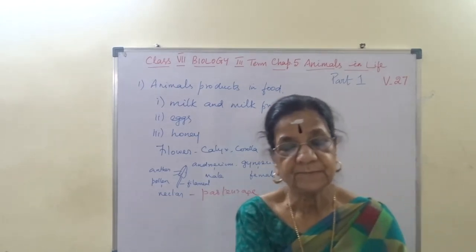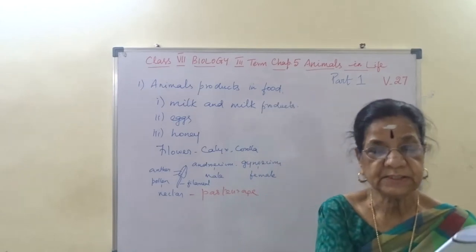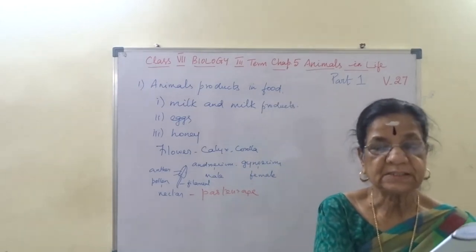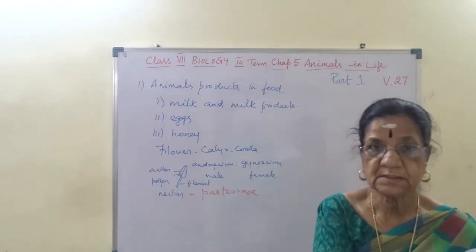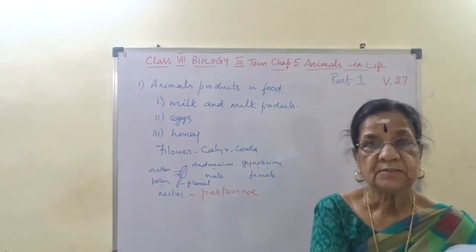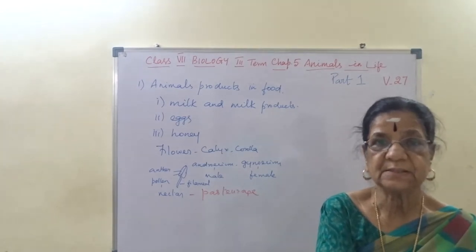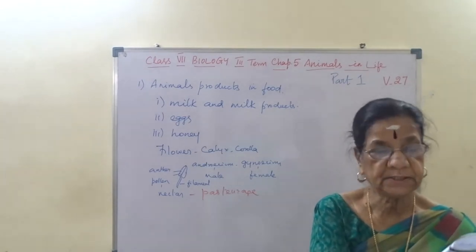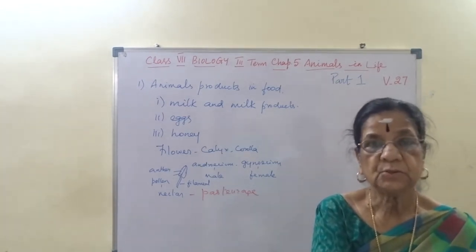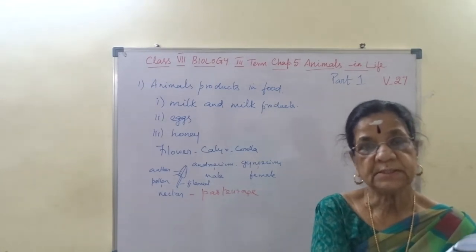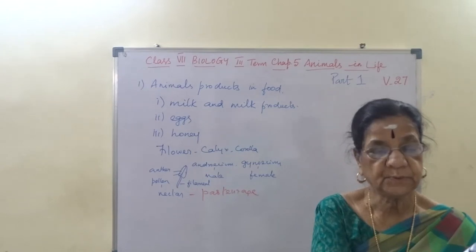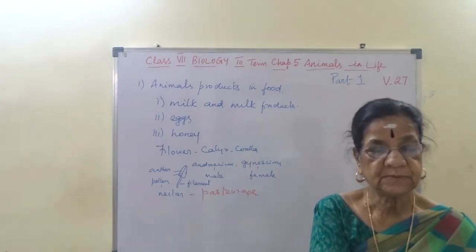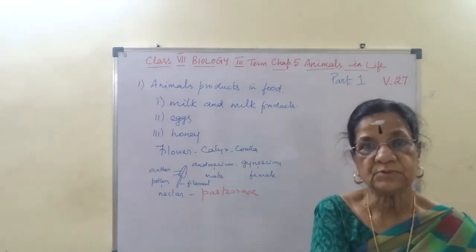I hope you understand. Write from here: Bees collect nectar, that is sweet juices, from flowers. In brackets, write pollen after flowers. Convert it into honey and store it in their honeycomb. Honey is a sweet liquid produced by honeybees from the nectar of flowers.